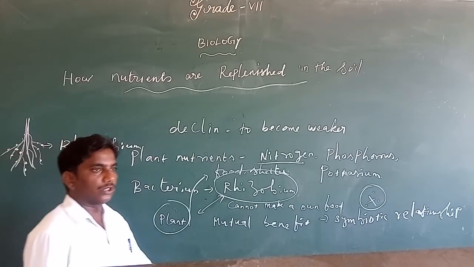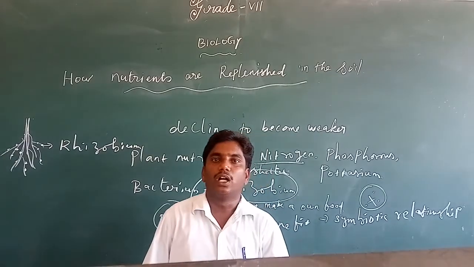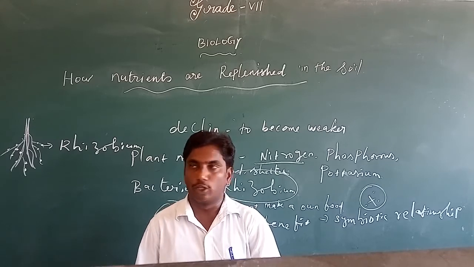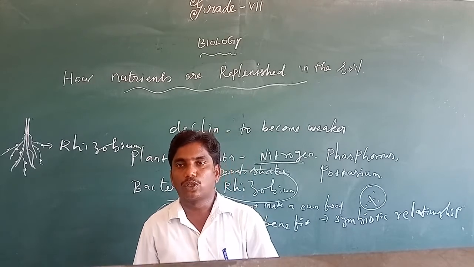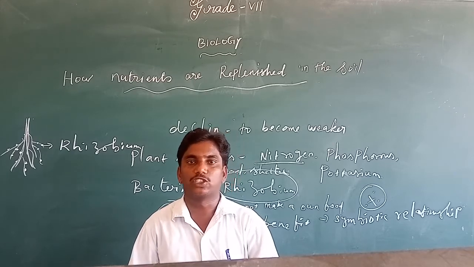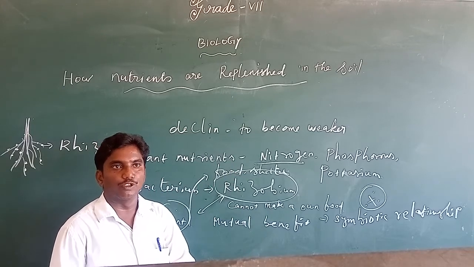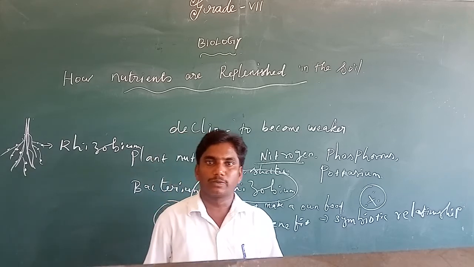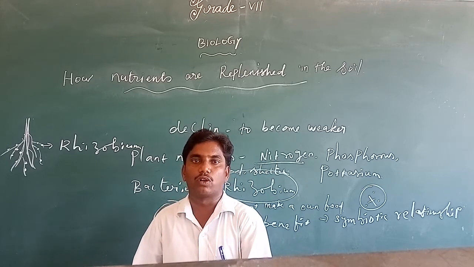Okay, so just to recall, in this lesson we have learned about the different modes of nutrition: autotrophs, heterotrophs and saprotrophs. Just remember once again, autotrophs are organisms that can make their own food themselves, for example the plants. Heterotrophs are organisms that cannot make their own food, so they are always dependent upon other organisms for food and survival.